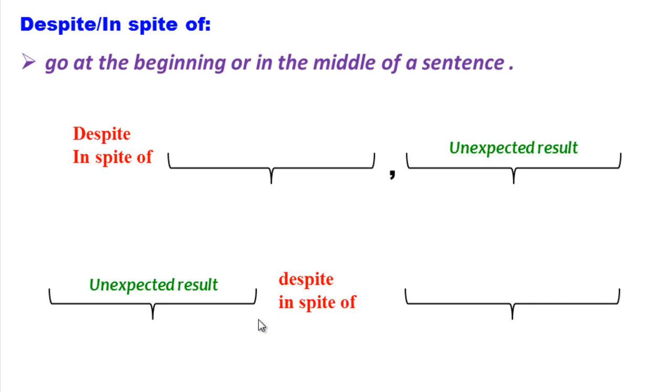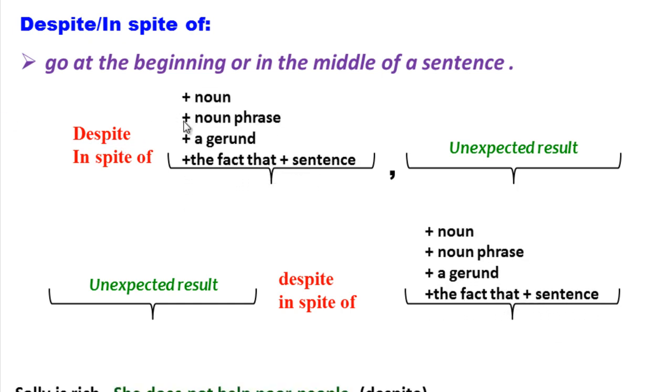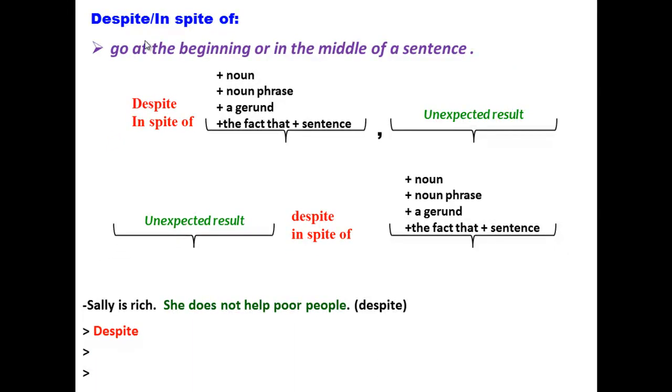The difference between although, though, and even though, and despite and in spite of is that despite and in spite of should be normally followed by a noun phrase. A noun phrase means a group of words that function as a noun. Experience is a noun, and his experience is a noun phrase. They can also be followed by gerund, verb plus ing, and if you want to follow them by a sentence, you add the fact that plus sentence.